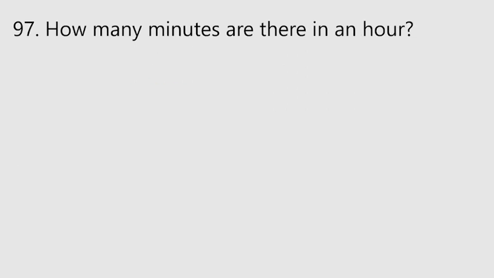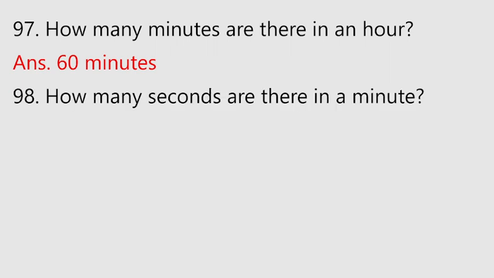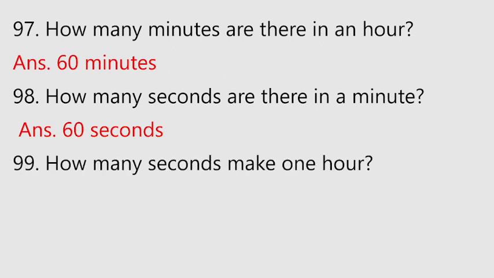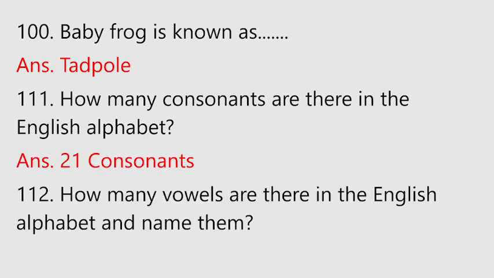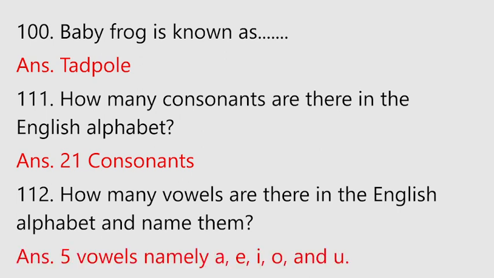How many minutes are there in an hour? 60 minutes. How many seconds are there in a minute? 60 seconds. How many seconds make 1 hour? 3600 seconds. Baby frog is known as tadpole. How many consonants are there in English alphabet? 21 consonants. How many vowels are there in the English alphabet and name them? 5 vowels, namely A, E, I, O and U.